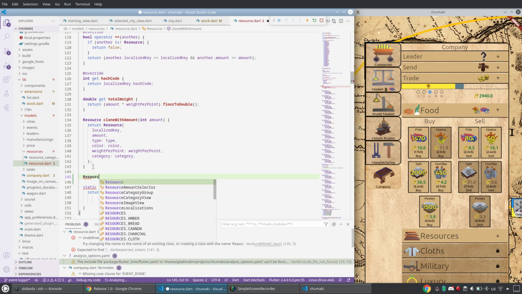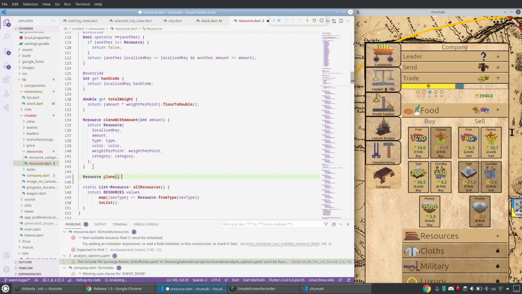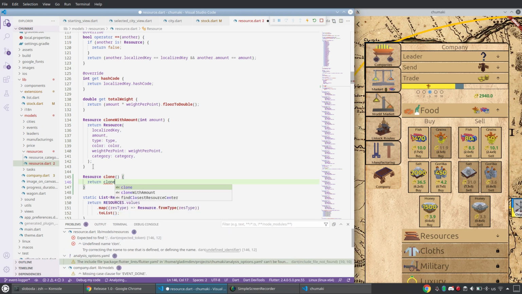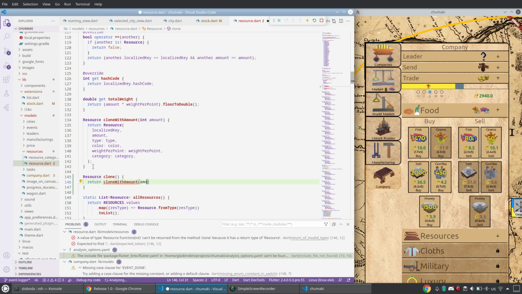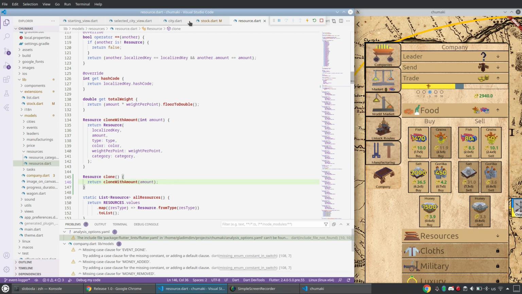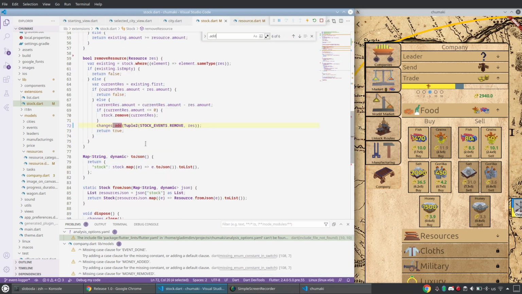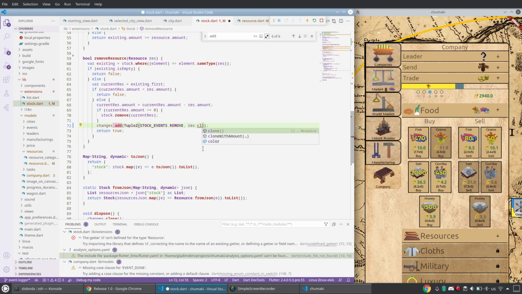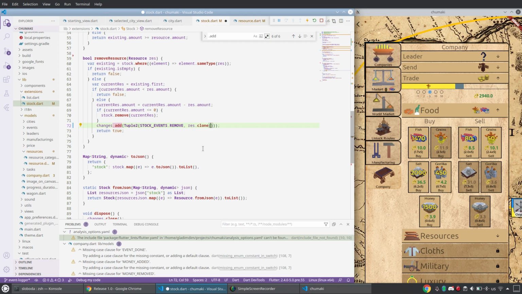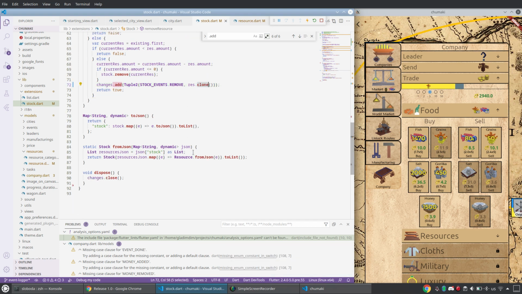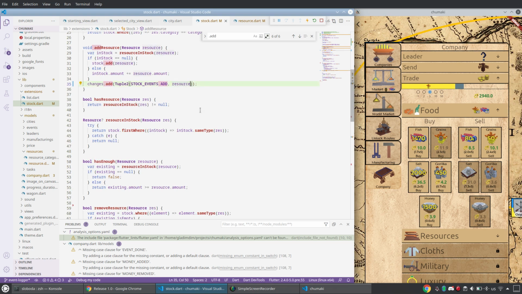So resource, in order to unlink these references, clone, return. I already have, you see, this clone with amount, and amount will be amount. So nice. And now let me return back. Where do I add these changes? Tuple, resource, clone, to be safe that somebody does not mutate this resource. For example, they can change an amount, and somewhere in my logger this amount will also be changed. But if I unlink it with this clone method and resource dot clone, okay, that's good.